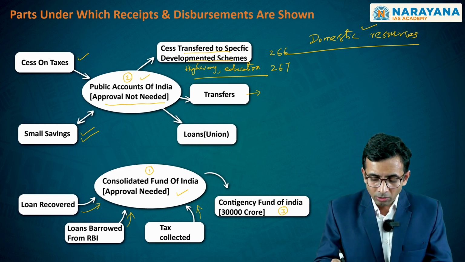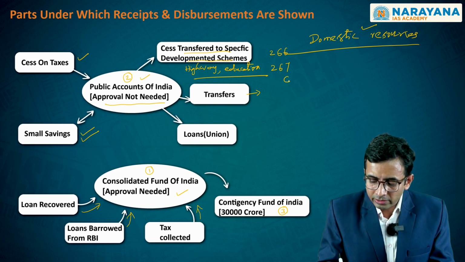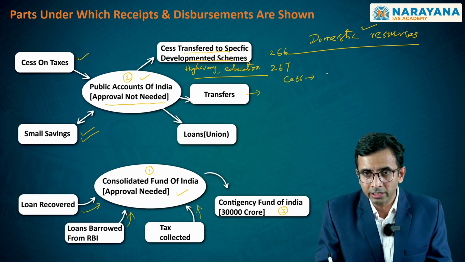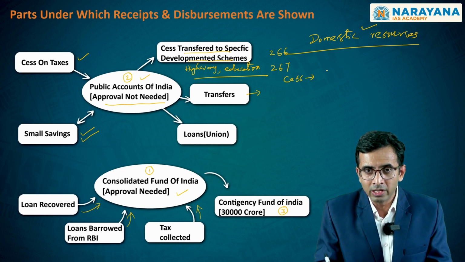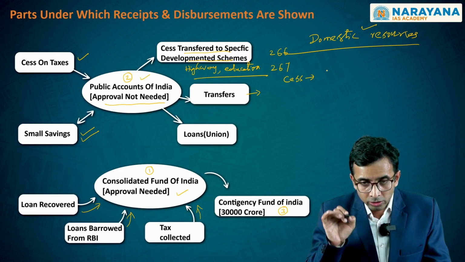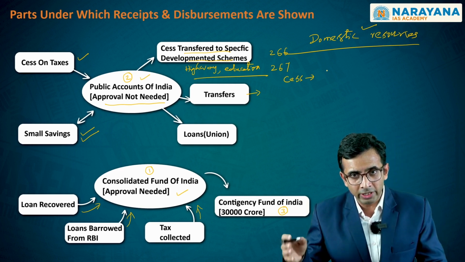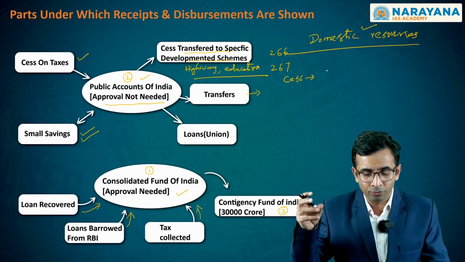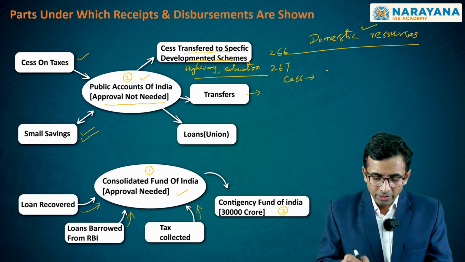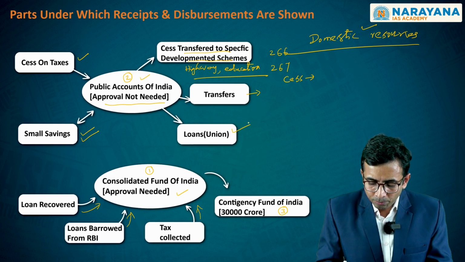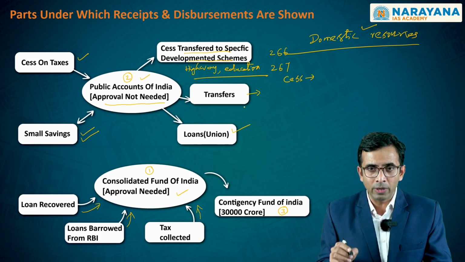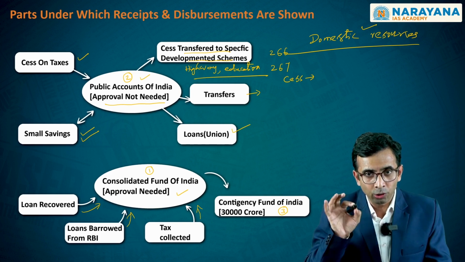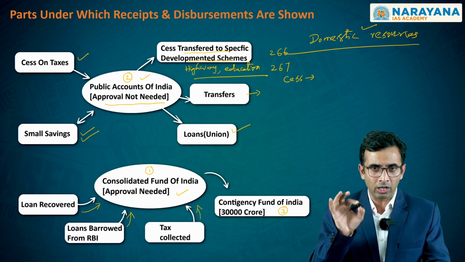For example, the government has imposed what is called a cess, referred to as compensation cess, to meet the GST requirements of the states. This also gets transferred to the respective states on the basis of a certain devised formula. On the other hand, from the public account of India, the union government in particular takes what is referred to as loans. It borrows from this particular account.